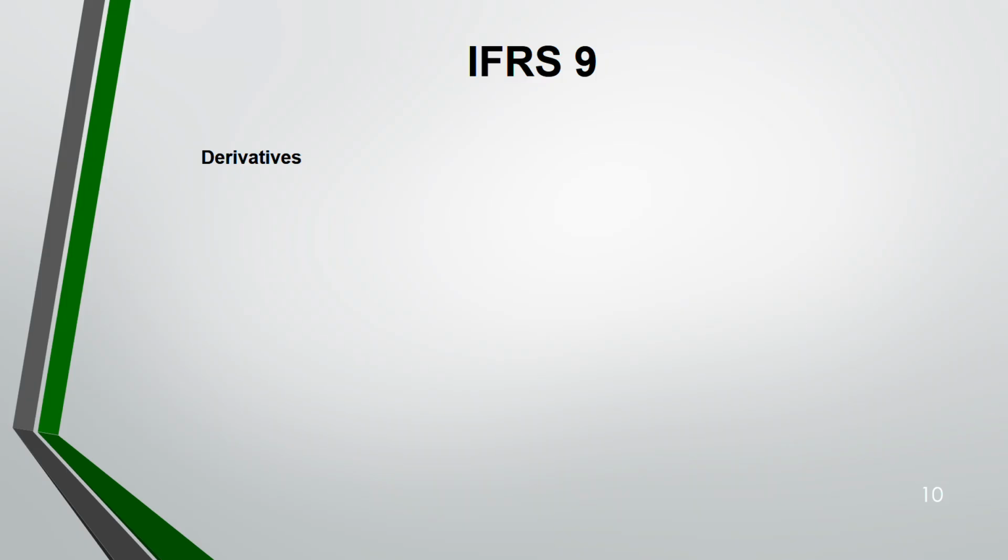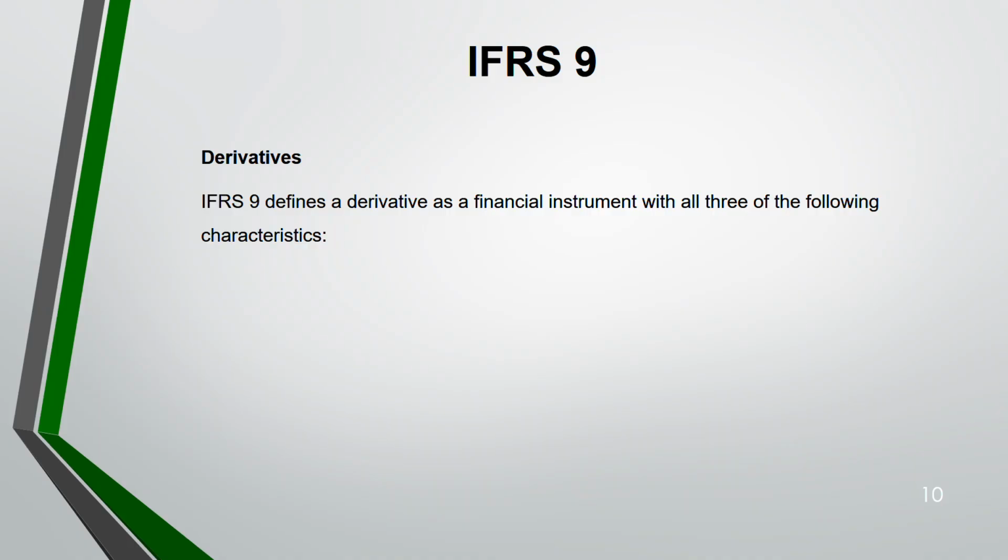Now, derivatives. Derivative is not tested in Financial Reporting. For FR students, it's not tested, but it is there for SBR. So if FR students want, they can close the video and go to my next video, because after this point onwards it is not relevant for FR students, but it is relevant for SBR students, so they have to watch this till the end. Derivatives are also one kind of financial instrument. We have finished financial assets and liabilities.